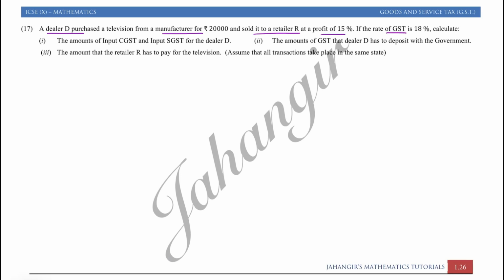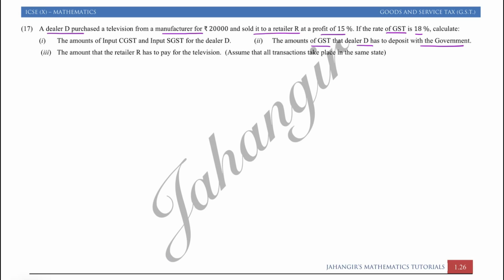If the rate of GST is 18%, calculate the input CGST, output CGST and input SGST for the dealer D, the amount of GST that the dealer has to deposit with the government, and the amount that the retailer R has to pay for the television. Assume that all transactions take place in the same state.